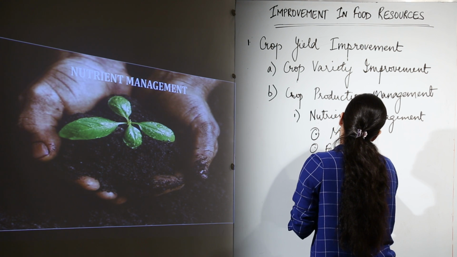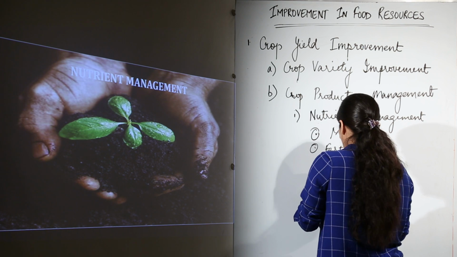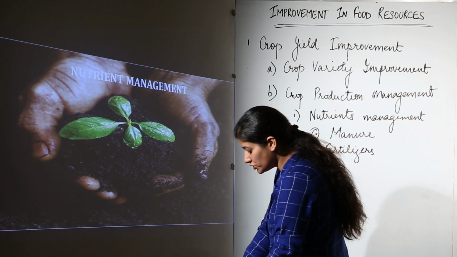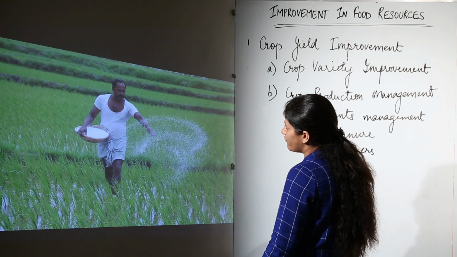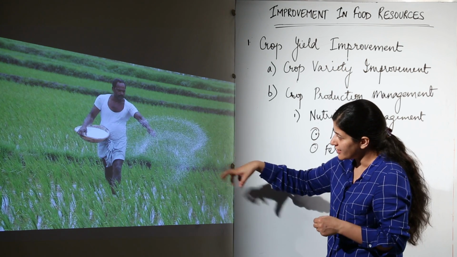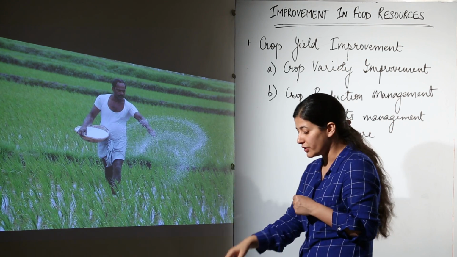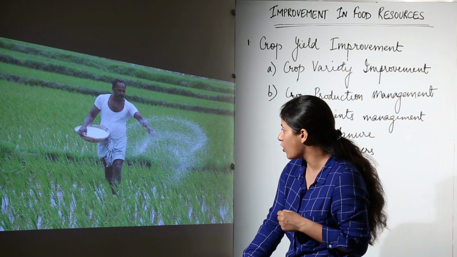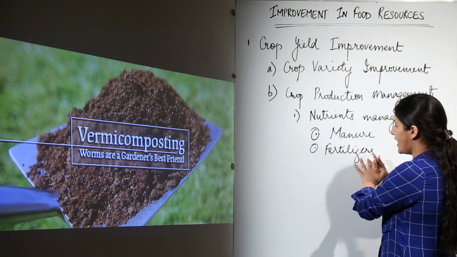Okay, apart from providing a fertile soil and best conditions, nutrient management includes manure and fertilizers. Now in the case of manure, what you see over here is that there is a farmer, you see the crop field and he is throwing something. Now what is this? This is additional nutrients he is throwing into the soil so that the plants grow in a better way. We have the example of manure and the fertilizers.